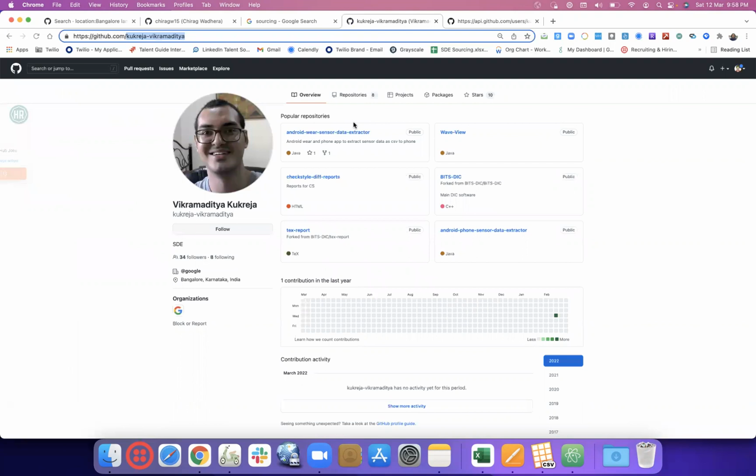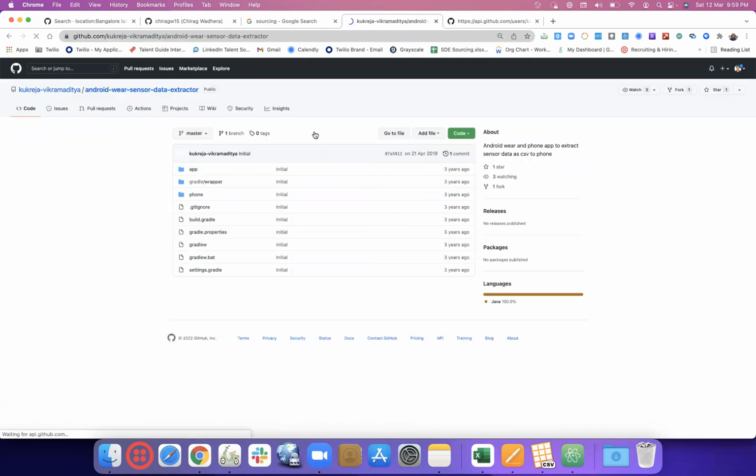Okay, then we see popular repositories, their own repositories, which are not forked. If you see, this is a fork, which is basically a copy-pasted repository. They forked from someone else. But if it is their own repository, we'll click on it. Otherwise, we can see forked from. It shouldn't be forked from. It should be their own repository. Okay, so let's go to this one repository.